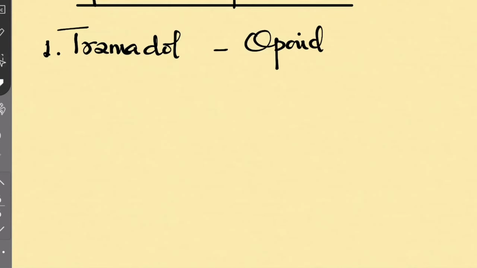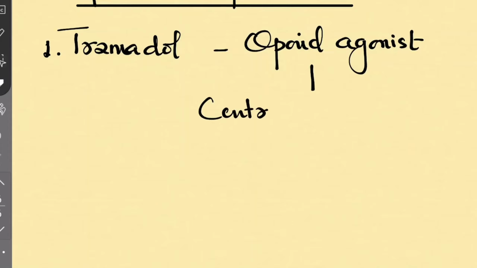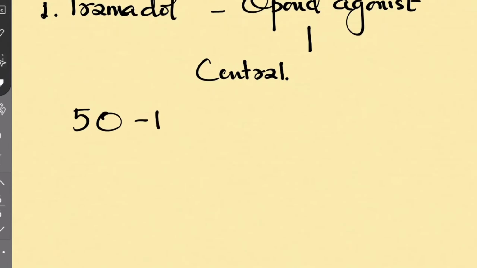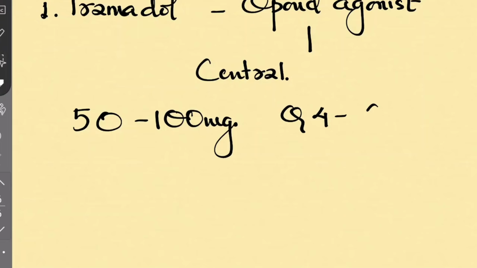Alternative medications. First is tramadol, the most commonly used drug. It's an opioid agonist, and it acts centrally. A centrally acting analgesic. The dosage we use is 50 to 100 milligram per oral every 4 to 6 hours. For elderly patients and those with renal or liver dysfunction, dosage reduction is recommended.